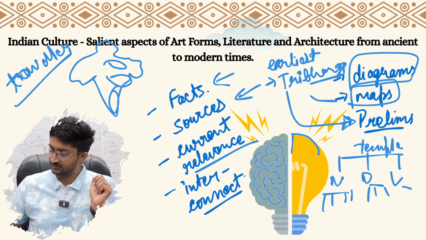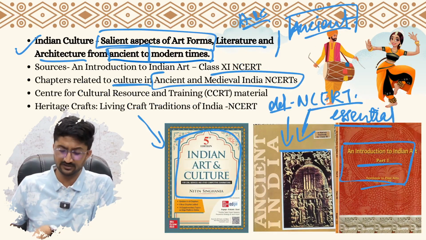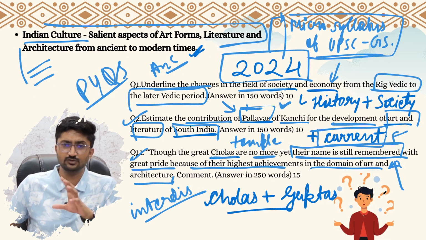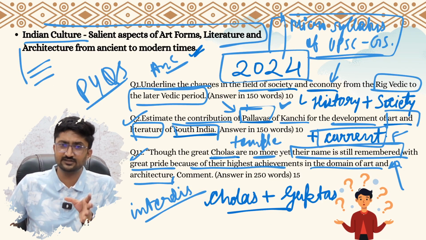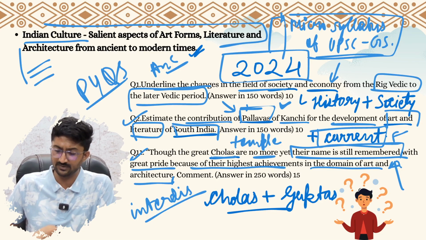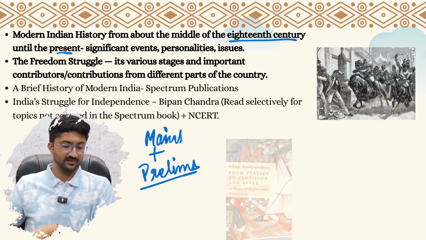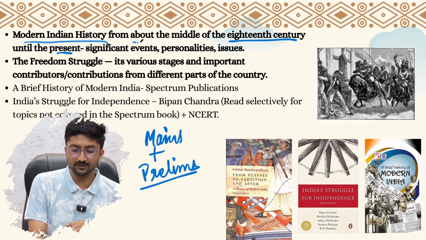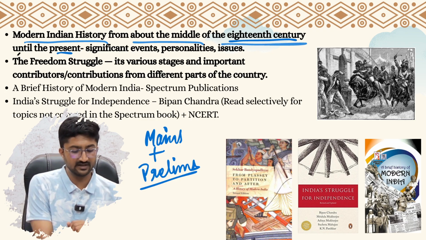So do use these sources that we discussed. These three sources you have to read for this topic, and when you read them, you have to prepare them like a story which you can tell in the answer with facts, figures and contemporary relevance. Next topic is of modern Indian history from about the middle of 18th century until the present.